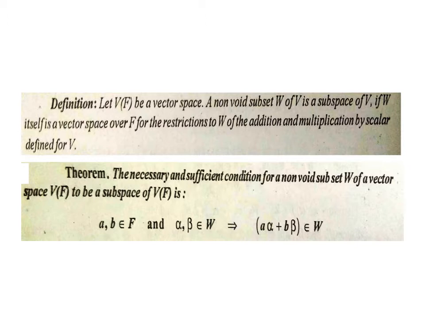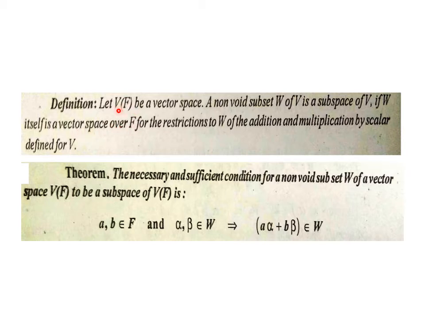For defining a vector subspace, we have to talk about a vector space in the background. Say V(F), like we discussed in that previous lecture of vector space, is a vector space. Then we take a non-void subset, because in that V(F) we know that V is a certain non-void set. So we take a non-void subset W of that set V, which is a subspace of V if that W itself becomes a vector space over F.